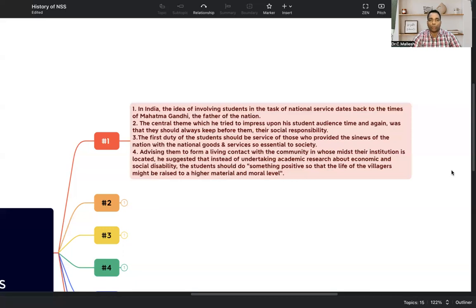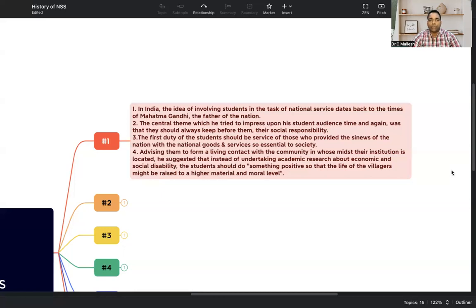Next, they talk about the need to have contact with the community. Why? Because the institution alone will not provide the entire overview, the entire 360-degree knowledge for any of these students. That's why students need to be exposed to society outside. After classroom learning, they need to be exposed to society to know what is happening in the community. With their knowledge, they can help the community by doing research or project work on problems like this.